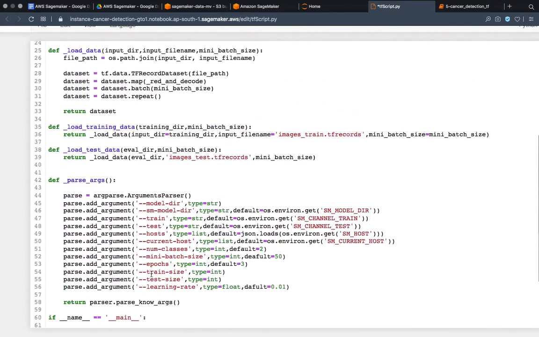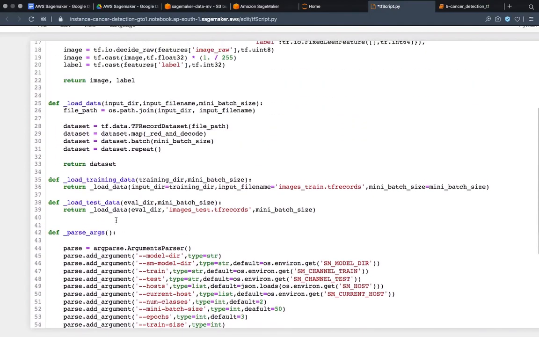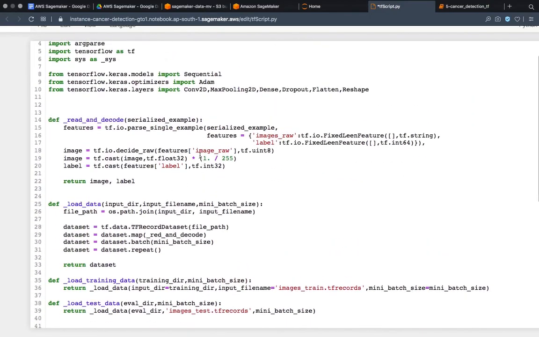We have loaded our data, and while loading, we have resized our images, taken the label, and read and decoded TF record files using read and decode, and then we loaded the data.